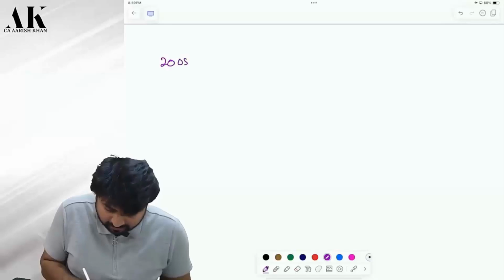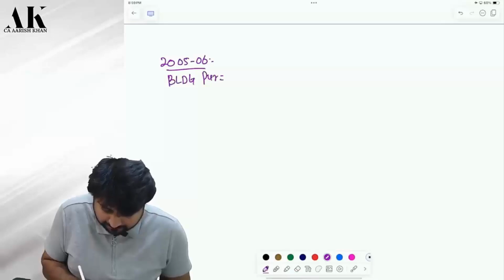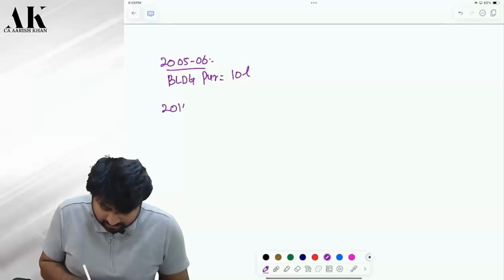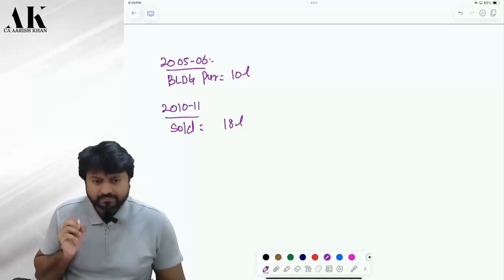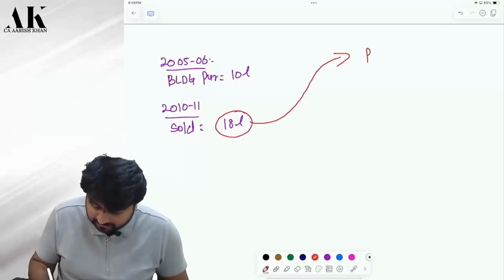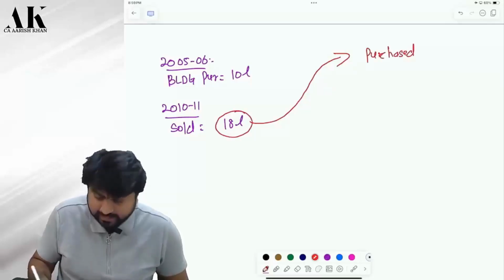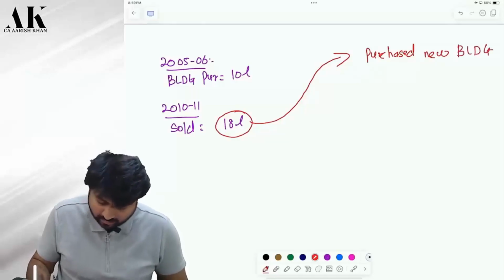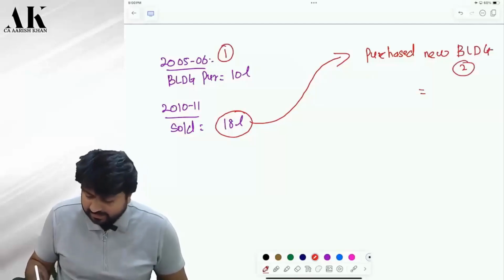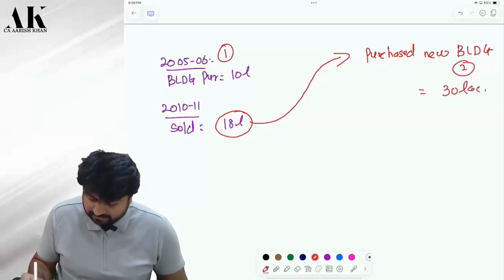Say in 2005-2006, you purchased a building for 10 lakhs. Now, in 2010-2011, you sold the building for 18 lakhs. Now, with this consideration, you purchase a new building. This is the first building, this is the second building. Suppose I purchase this new building for 30 lakh rupees.